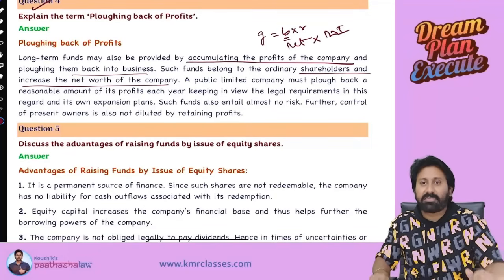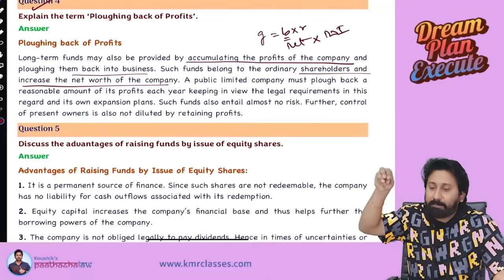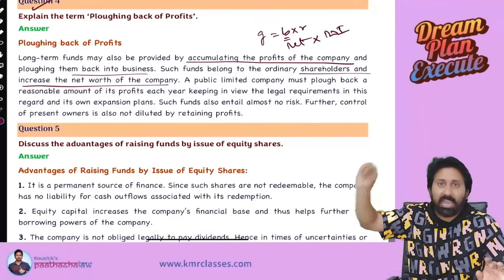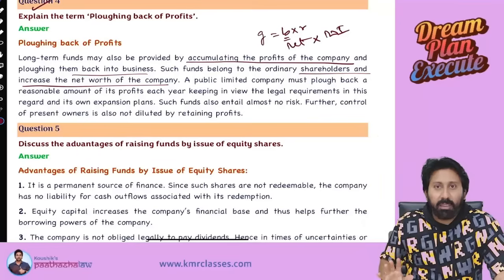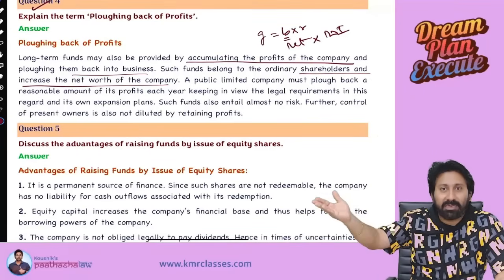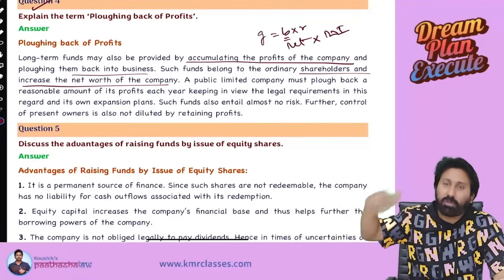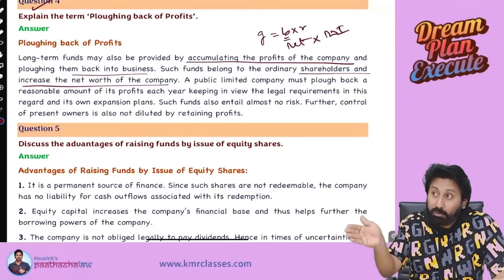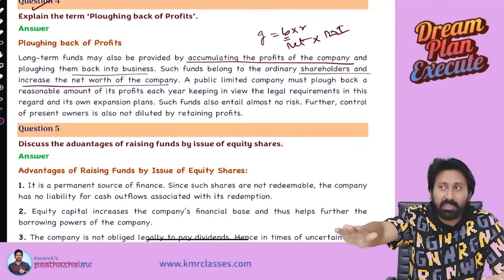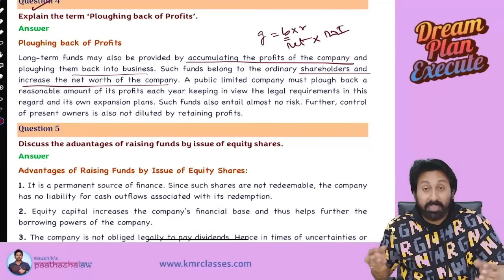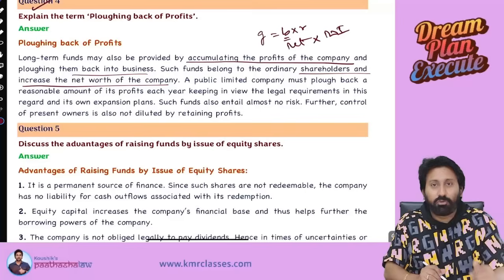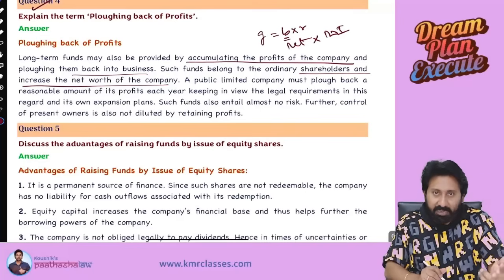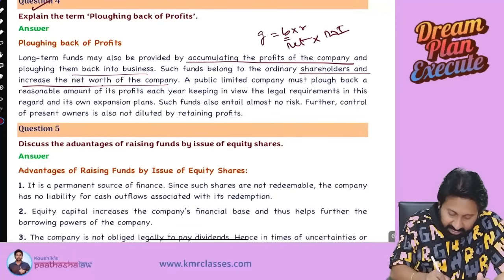Why will it increase the net worth? Reserves and surplus means, say, the bank account has cash of 5 crore. If I invest that 5 crore in a project, whereas in a savings bank you would get interest of 2% to 3%, and a current account gives 0 interest. But the moment you put the same amount in a project, it will give you a 15-20% return. Thereby the net worth of the company will grow. So whenever you plow back the profits and make investment, it will increase the net worth of the company.